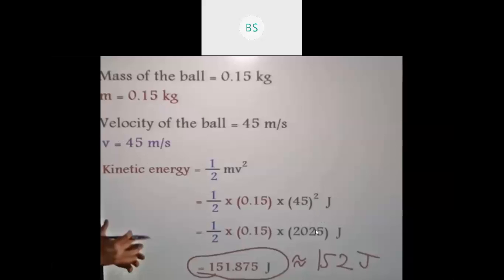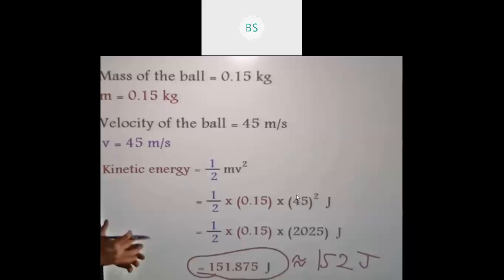When you multiply and divide, you will get the final answer 151.875, and when you round up, it is approximately 152 joule. So kinetic energy is 152 joule. So this is the example of kinetic energy.